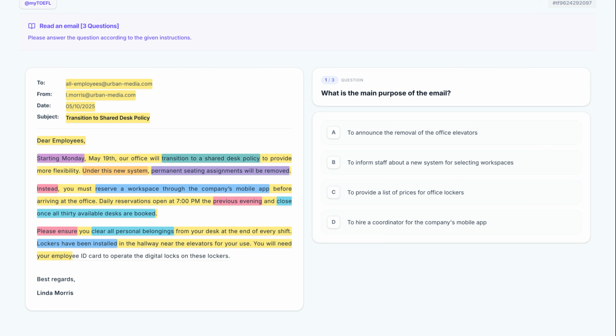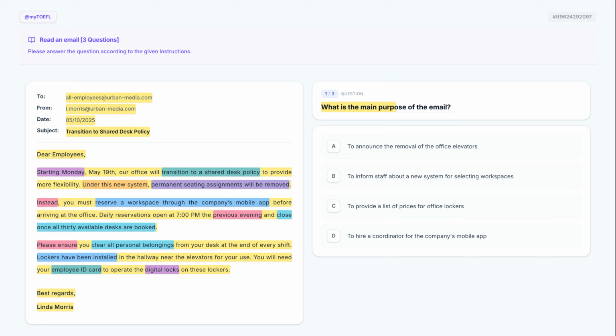You will need your employee ID card to operate the digital locks on these lockers. The author specifies that an employee ID card is the key to using the new storage. Highlighting a specific tool like digital locks helps students identify necessary items for the task. Best regards. A standard professional sign-off like best regards maintains the formal yet respectful tone of the office environment. Linda Morris. The sender, Linda Morris, is the person responsible for relaying these administrative updates. Knowing the sender helps verify the authority of the instructions provided.